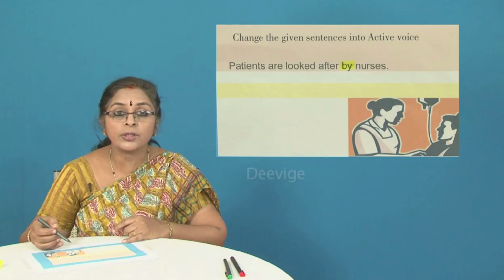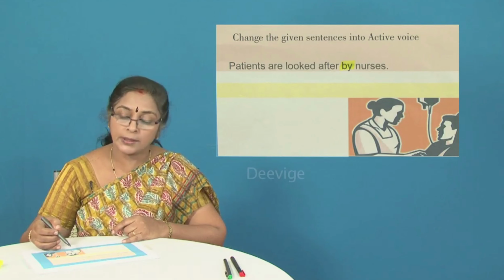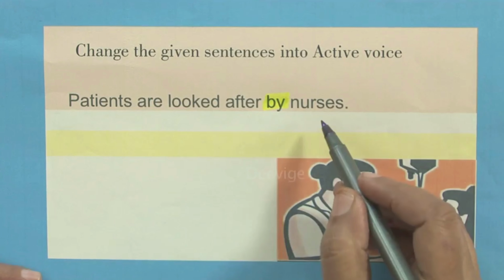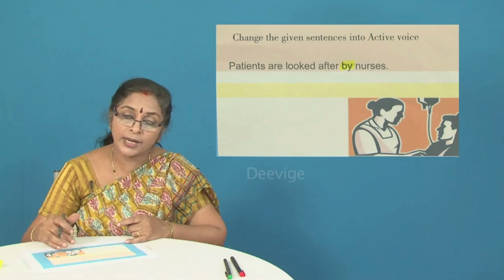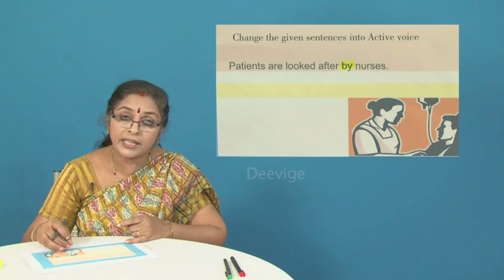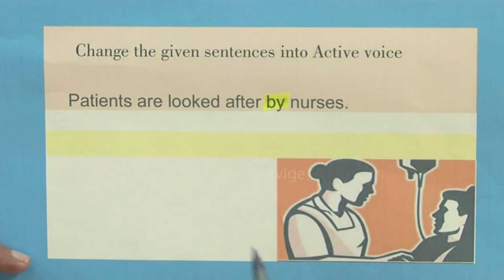It is either the doctors who treat the patients, or it is the nurses who look after the patients. So the nurses is actually the doer of the action. When you have to change it from passive to active, the doer of the action must be at the very beginning of the sentence. So we bring nurses to the very beginning of the sentence.